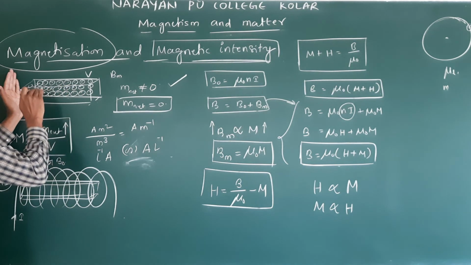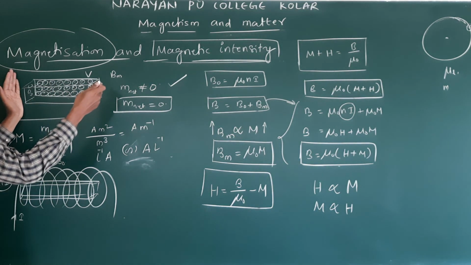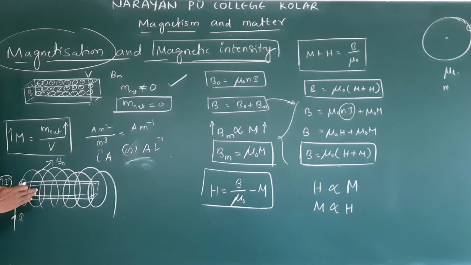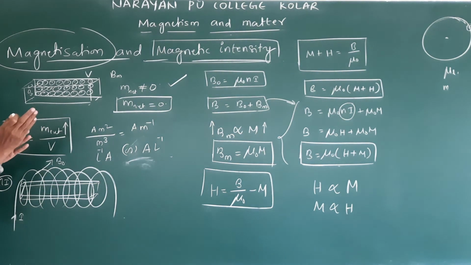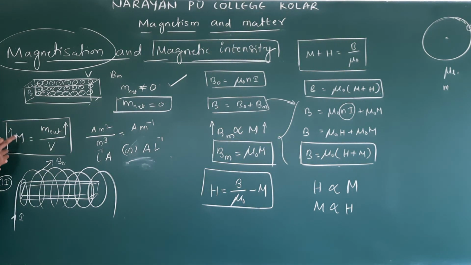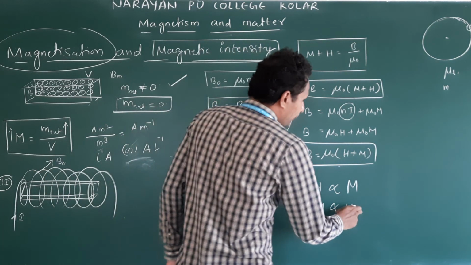To arrange the remaining magnetic moments, we apply the external magnetic field, B naught. This B naught aligns all magnetic moments in its direction. When all dipole moments are aligned, M increases. Why does M increase? Because B naught increases, H increases. So M is directly proportional to H.